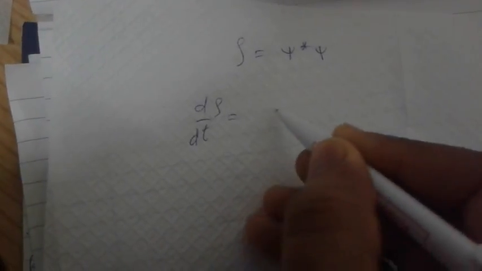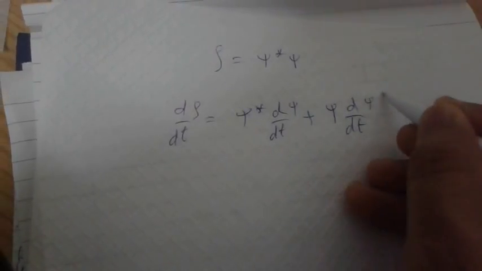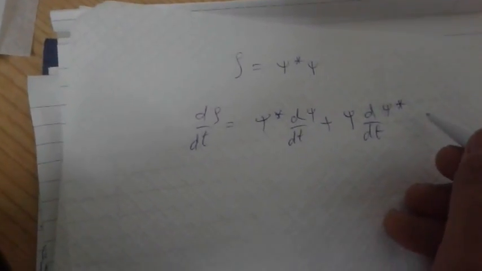Again I am writing this equation, rho is equal to psi star psi. By taking the time derivative, we get d by dt of rho is equal to psi star d by dt of psi plus psi d by dt of psi star. We call this equation number 4 because it is important.